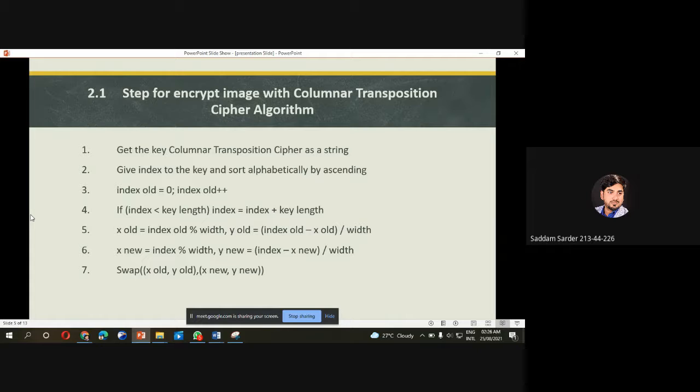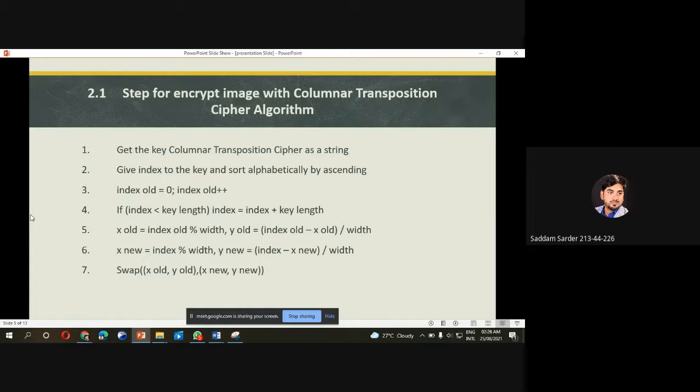Here is the pseudocode for this step. Get the key for the columnar transposition cipher as a string. We take index old as a variable whose value is 0, then the index value will be increased. In line 4, if key length is greater than index, then index will be index plus key length. In line 5, we check whether the plain text will fit the grid perfectly or not.